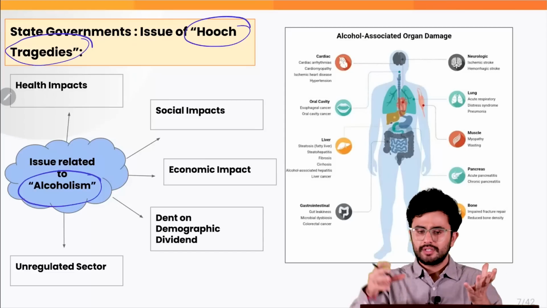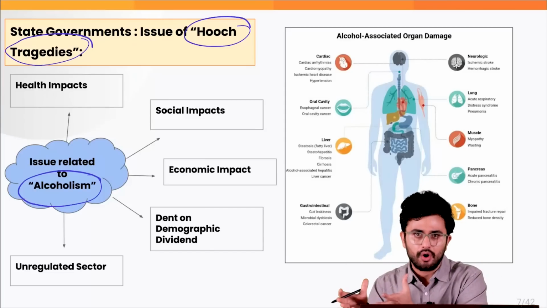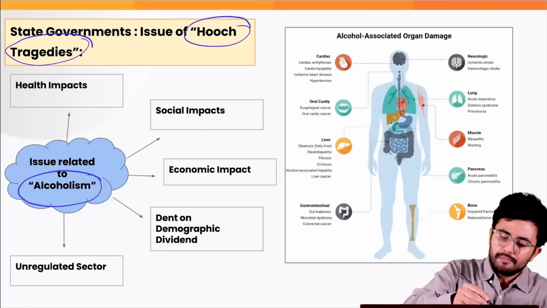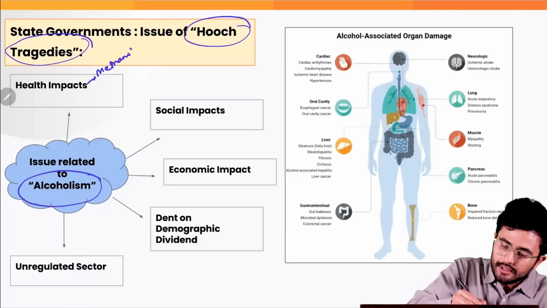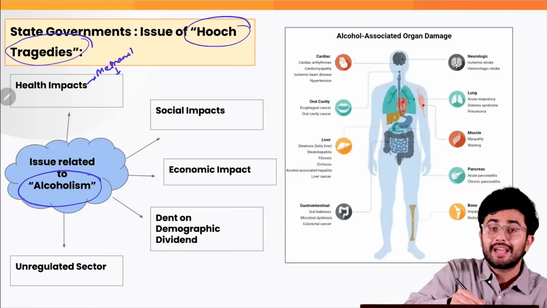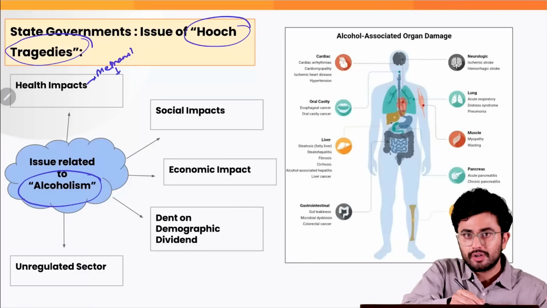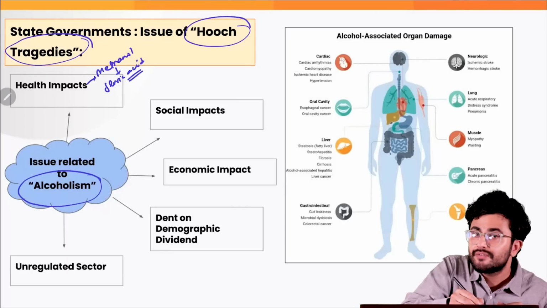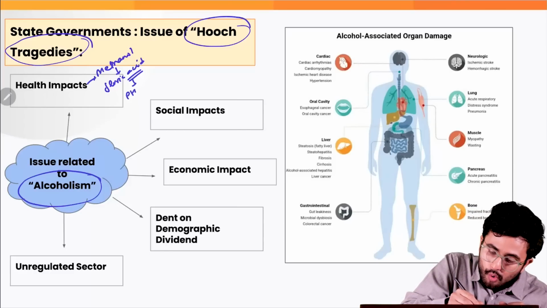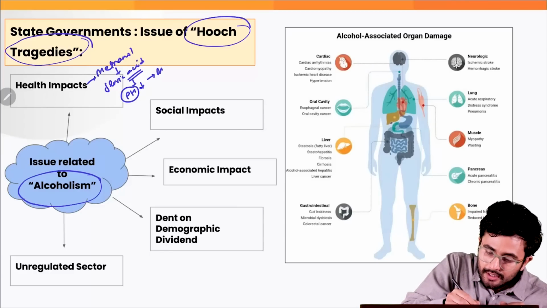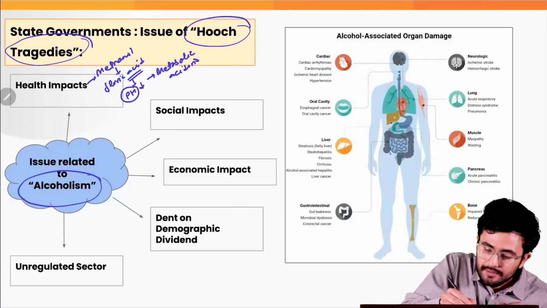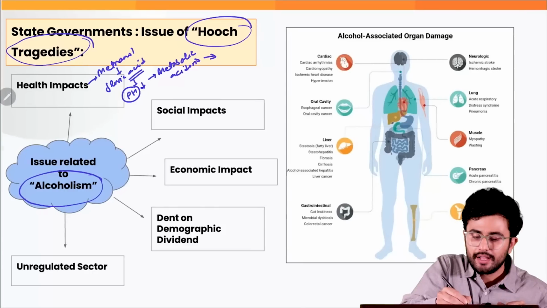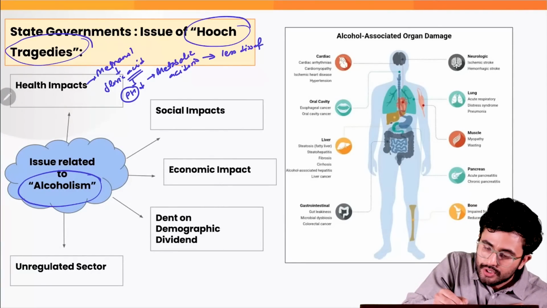So when we are talking about this mixture of methanol in your ethanol, what does this methanol actually do when it enters our body? It releases various kinds of toxic byproducts, such as, for example, formic acid. What does this formic acid do in our body? It lowers our pH level, thus leading to a condition called metabolic acidosis. And this metabolic acidosis ultimately leads to less dissolution of oxygen in the blood cells.